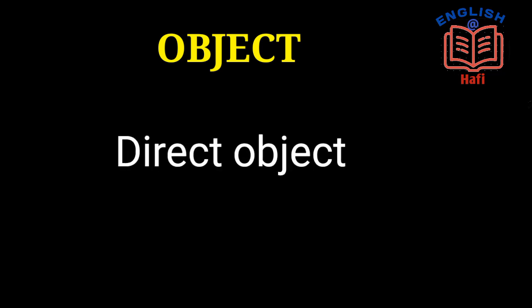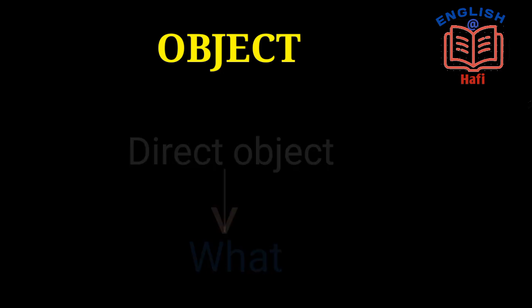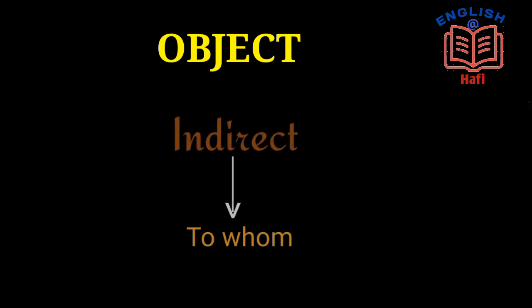First, direct object. If the receiver of the action answers the question what, then it is direct object. If the receiver of the action answers the question to whom, then it is indirect object.